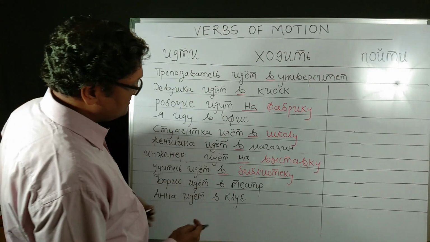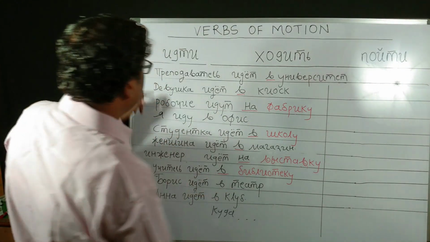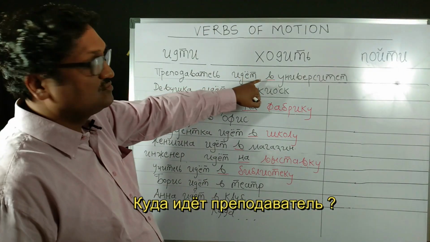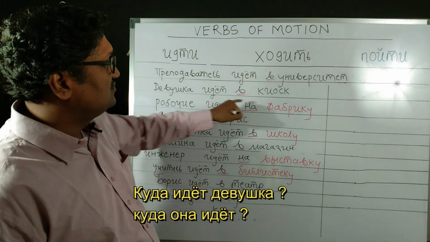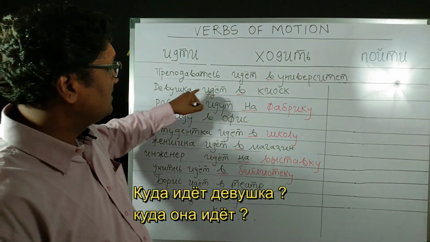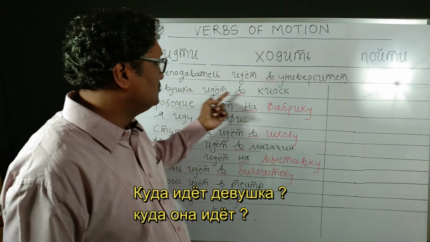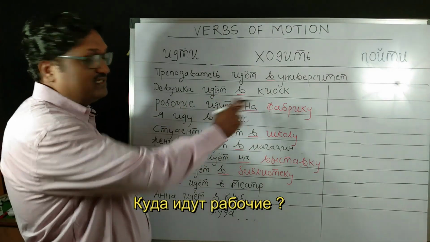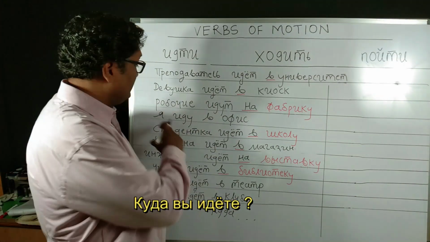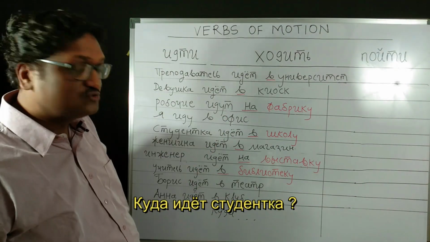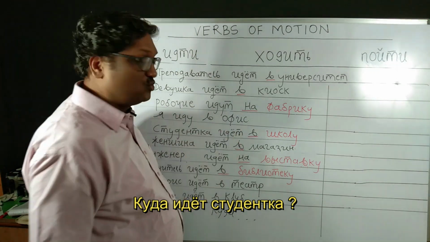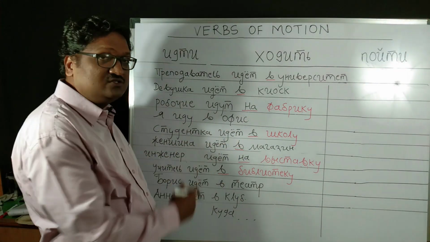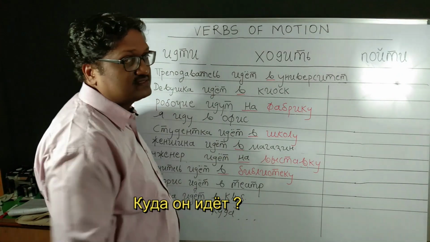So these all answer the question kuda vy idyote. Now here, Prepodavatel idyot v universitet answers the question kuda idyot prepodavatel. Devushka idyot v kiosk: kuda idyot, kuda ona idyot, kuda idyot devushka. This answers the question kuda idut rabochie. Rabochie idut na fabriku. Now kuda vy idyote, ya idu v ofis. Kuda idyot studentka, studentka idyot v shkolu. Kuda idyot zhenshchina, zhenshchina idyot v magazin. Kuda on idyot, na vystavku.